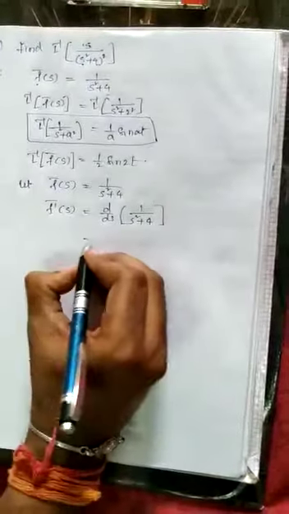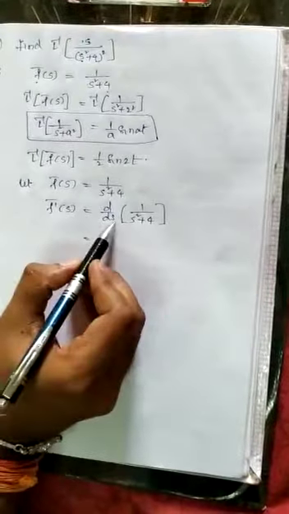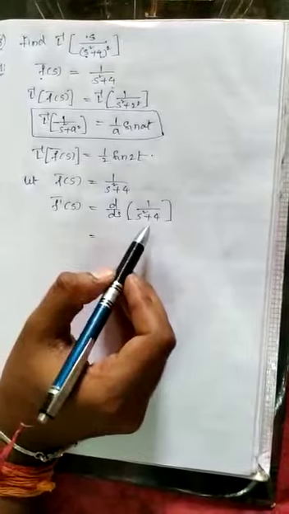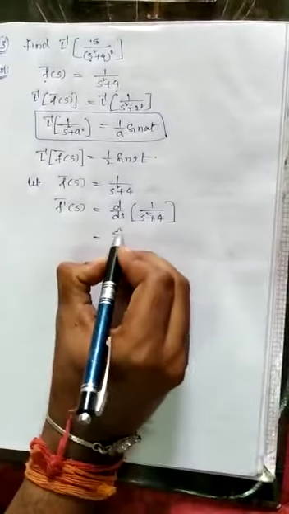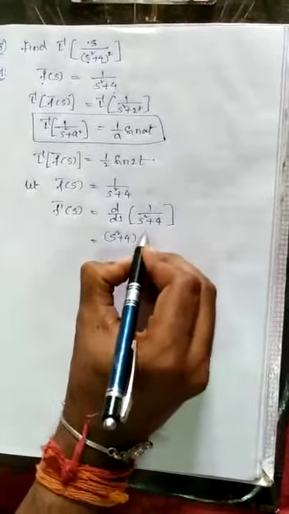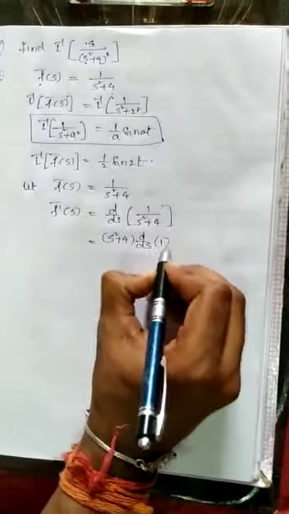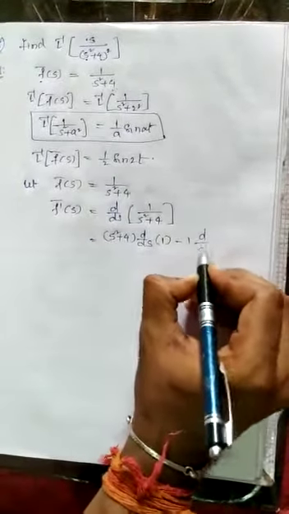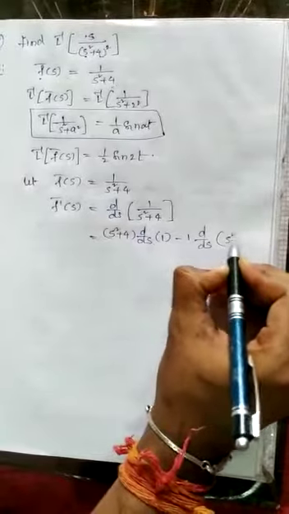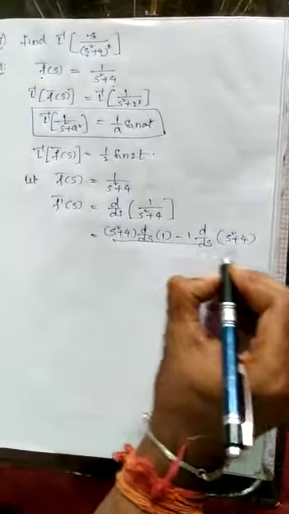Okay. So differentiate with respect to s by using the u by v formula. So what is the u by v formula? v into d by ds of u, minus u into d by ds of v, by v square.